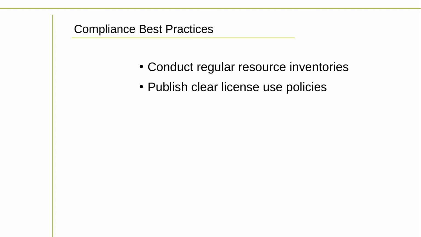Create a license policy that outlines the procedures and guidelines for using open source software in your business workflow. This policy should be communicated to all employees and stakeholders involved in the software development process. Use only approved open source licenses that comply with your license policy. This can help you avoid legal issues and ensure compliance with regulations.